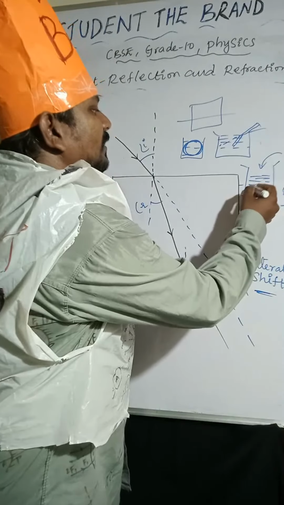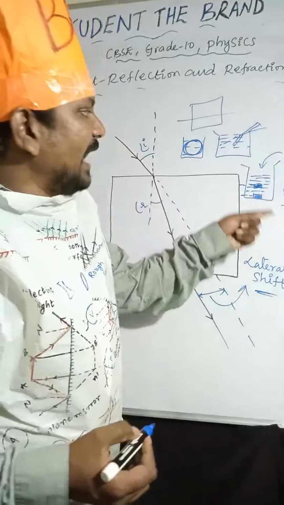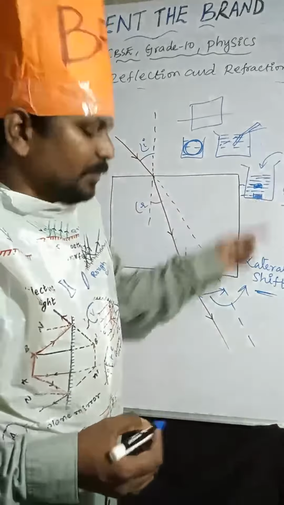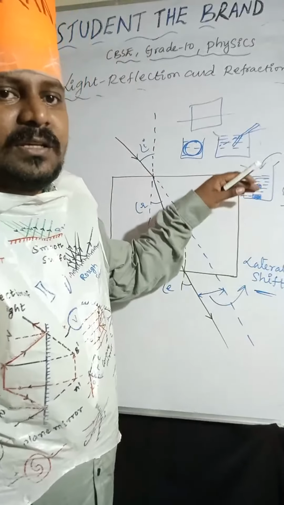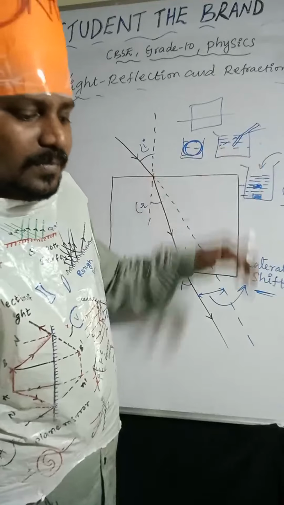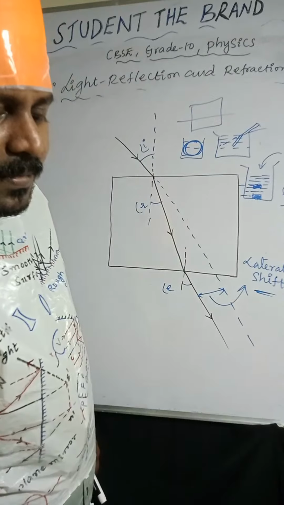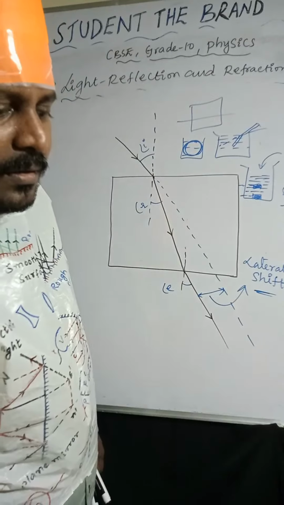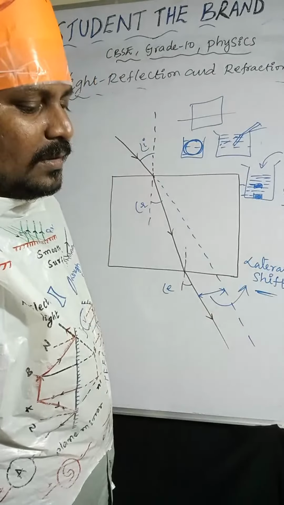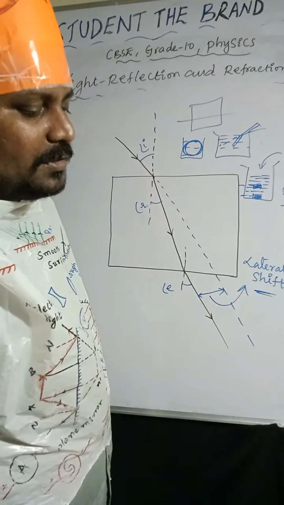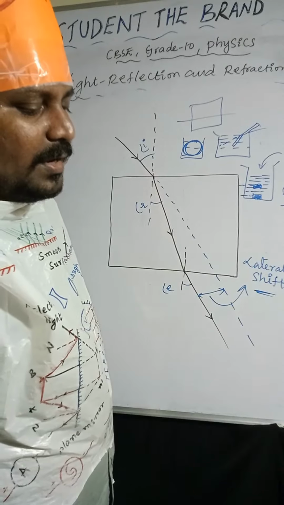Actually, this is the vertical. The distance between the apparent position and the actual position of the coin is called... This is the actual position of the coin, at the bottom of the beaker. After pouring water, because of refraction, the coin appears to be here. The coin position appears to be at the top. Understood? This is the apparent position of the coin.